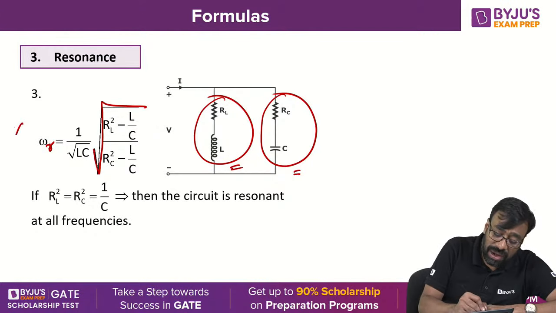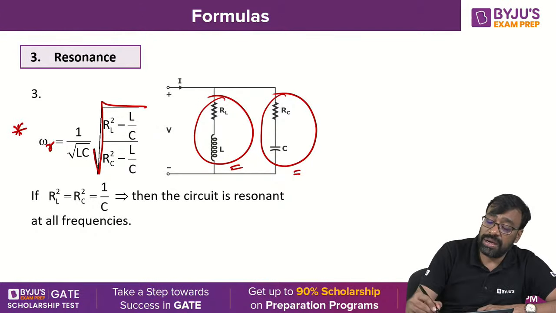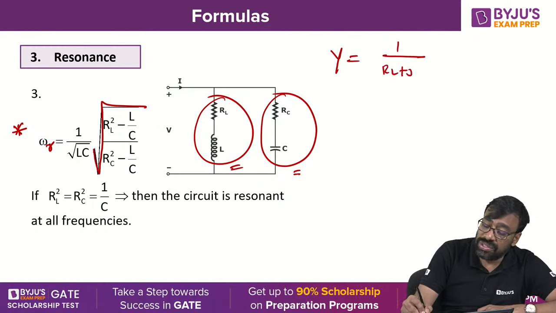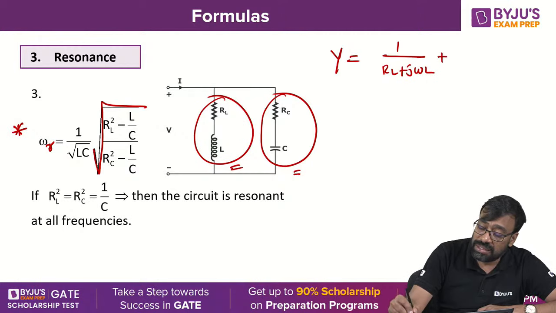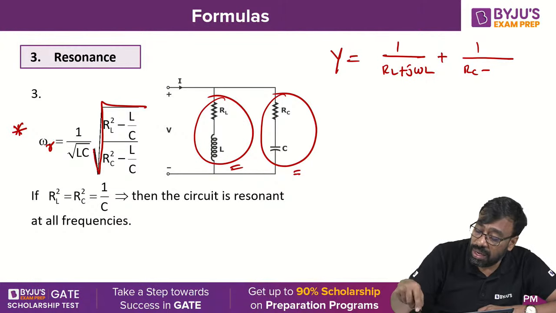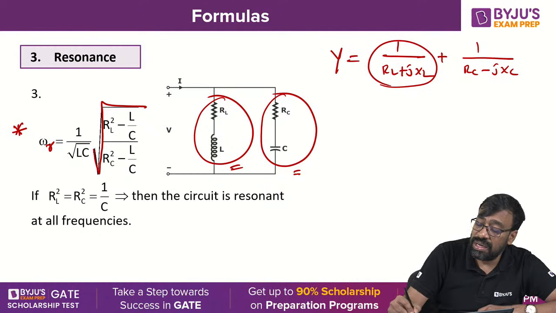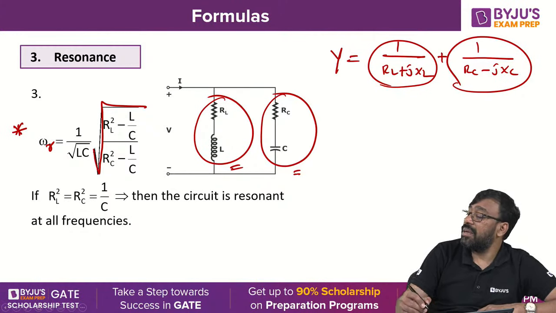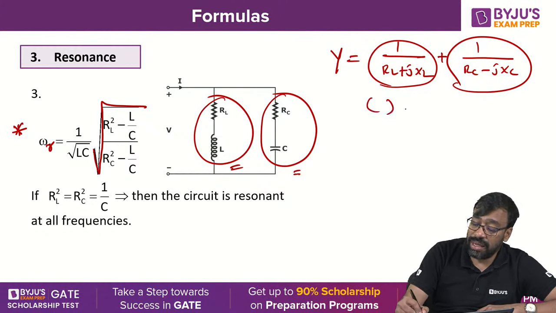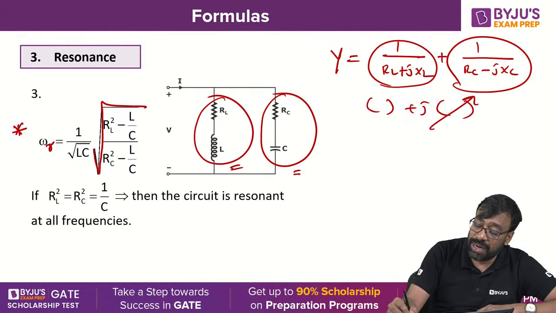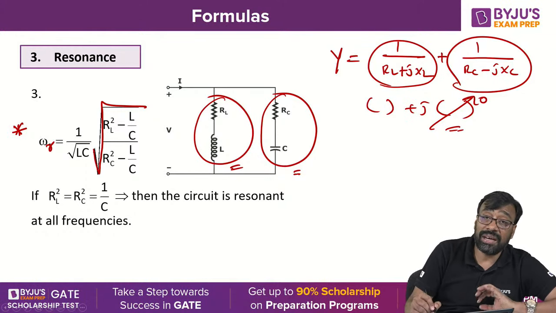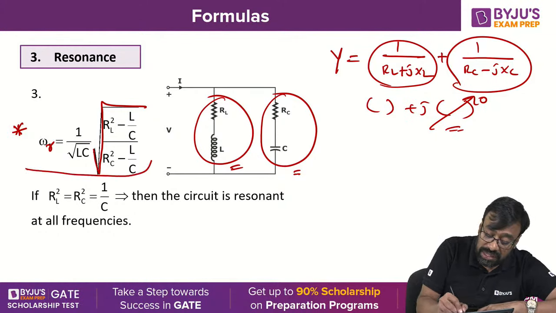This is the standard formula. Generally, you get Y equal to 1 by (RL plus J omega L) plus 1 by (RC minus J XC). You rationalize and separate real and imaginary, then make the imaginary part 0, then you will get a frequency. That frequency is nothing but this frequency.